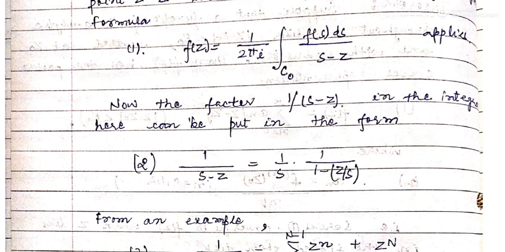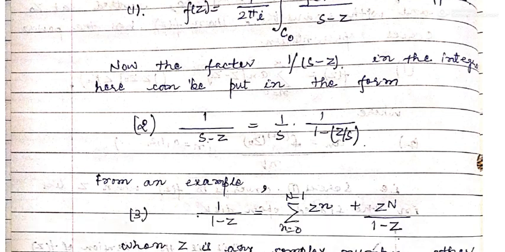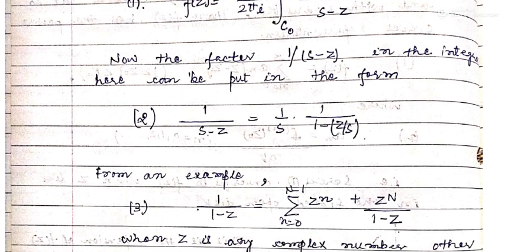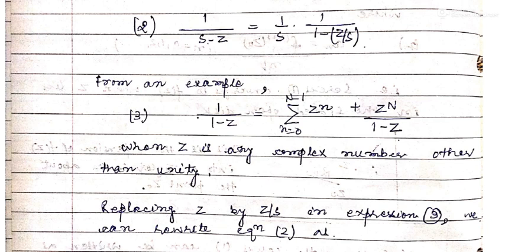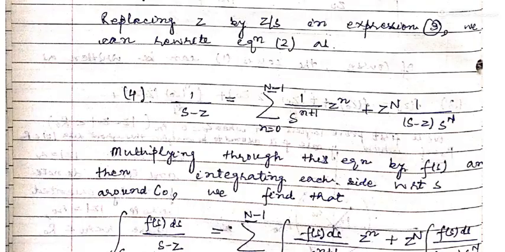Now what we do, we factorize the expression 1 by s minus z in this form. 1 by s minus z is equal to 1 by s into 1 minus z by s. And from the example we did in the last section, we can write 1 by 1 minus z as sigma z to the power n, where n is equal to 0 to capital N minus 1, plus z power capital N upon 1 minus z, where z is any complex number other than unity. So we will replace this z by s in expression 3, and we can write equation 2 as 1 upon s minus z is equal to, we get this expression.